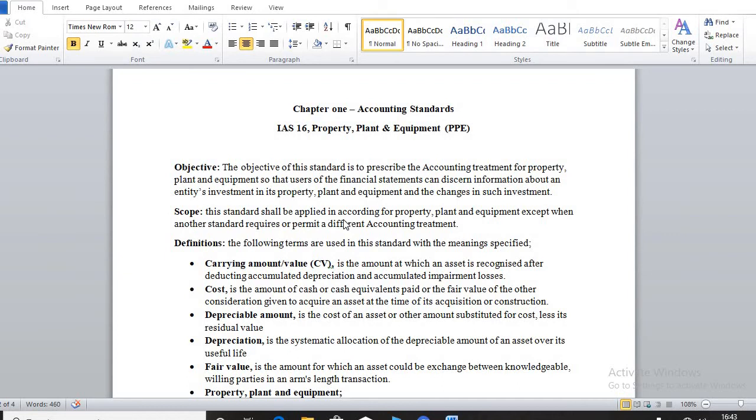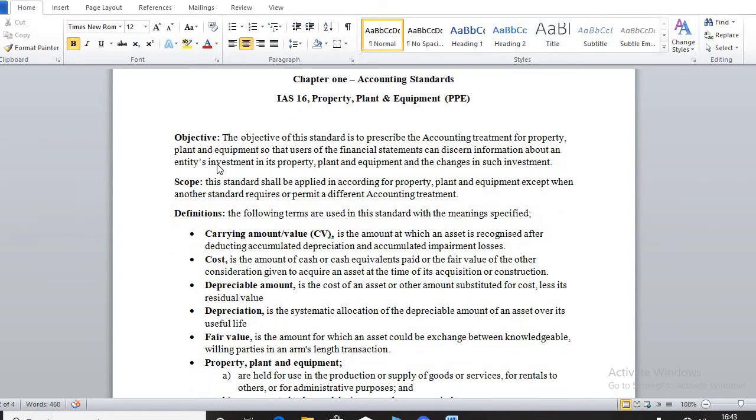But once there is no accounting standard prescribing a different accounting treatment, then IAS 16 should be used when we are dealing with PPE. Now that we know the scope of this standard, or when we should use it, let's move on to some of the definitions in the standard.